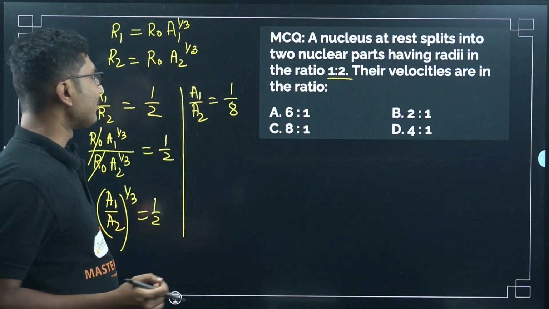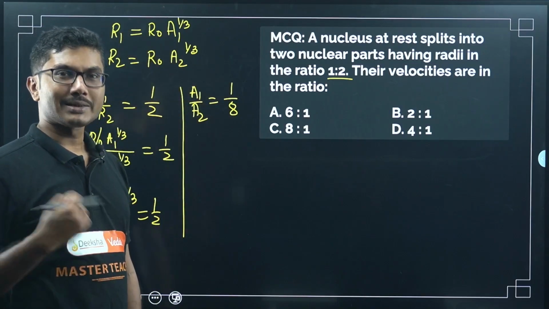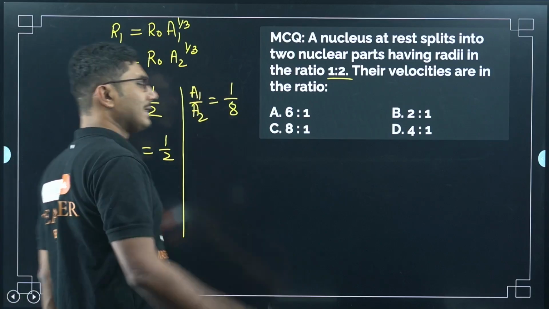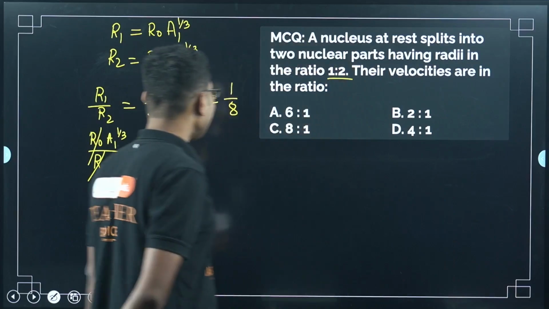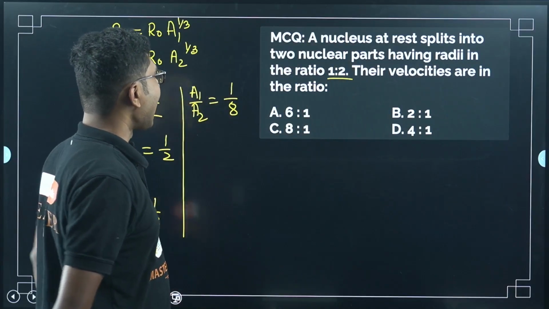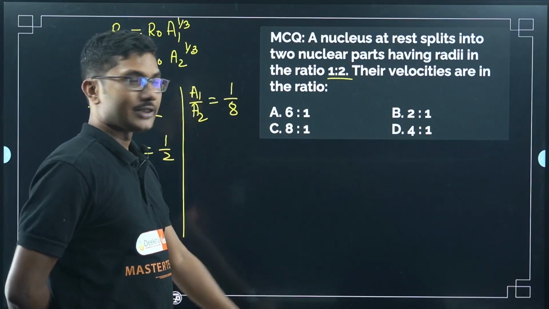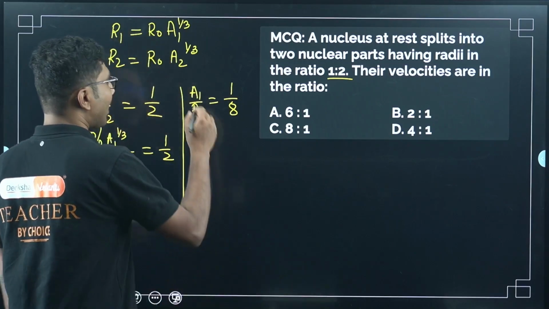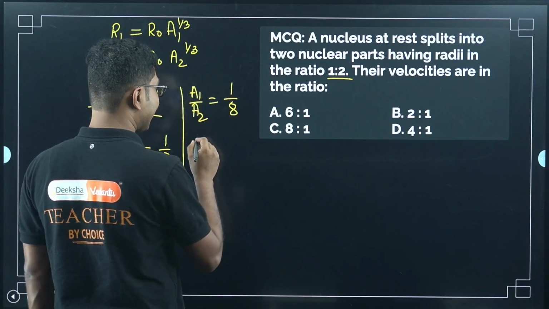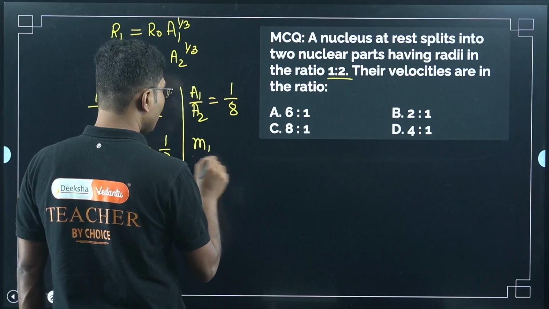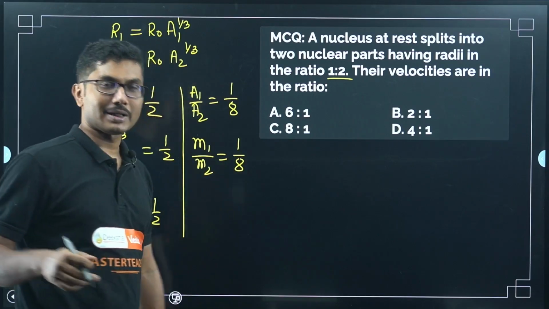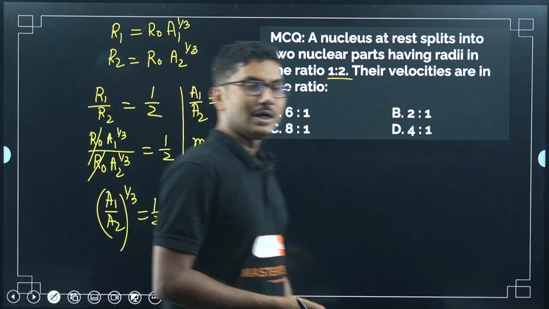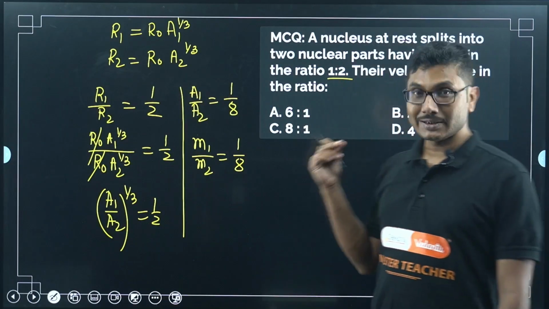Now we have calculated the ratio of their mass numbers. What else can we say? We can say that the mass numbers are in the ratio 1:8. So the actual mass should also be in the ratio of 1:8, because mass number is directly related to the mass, right?